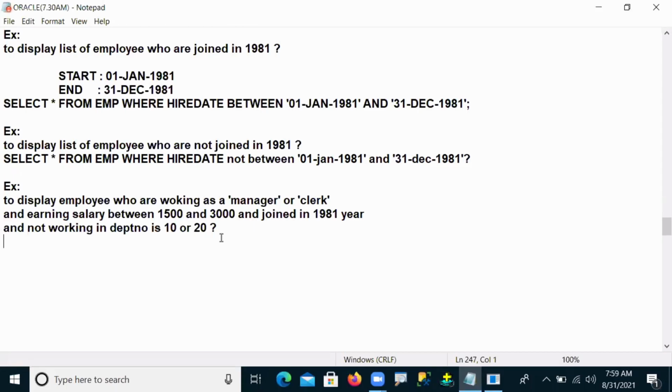As of now, we discussed the between operator and the in operator, so based on that, just try this in the 5 minutes. Four minutes left.